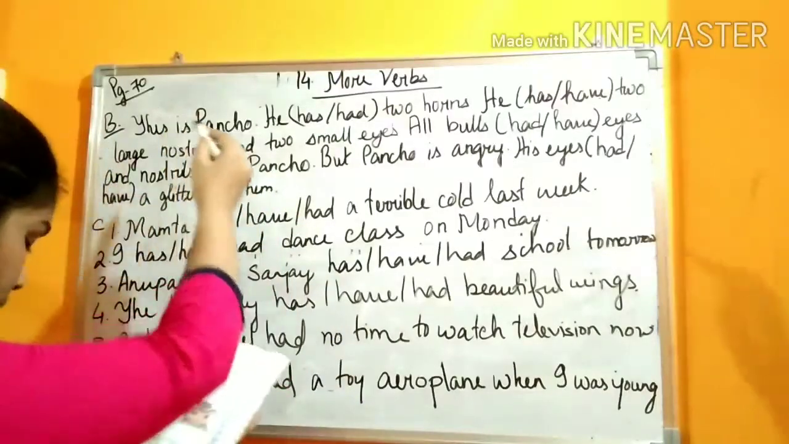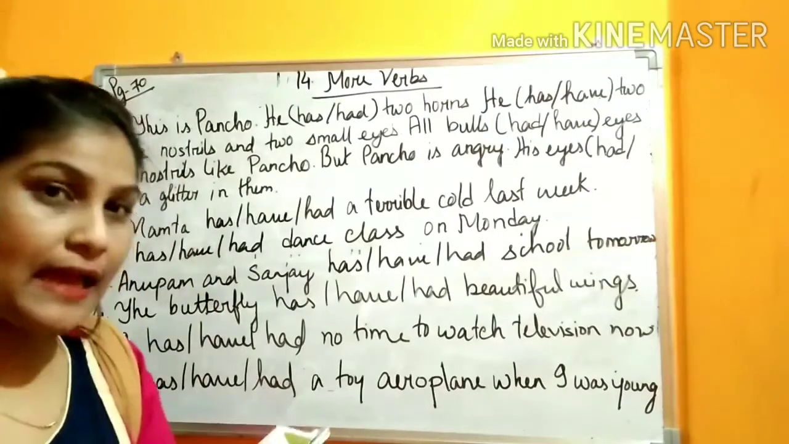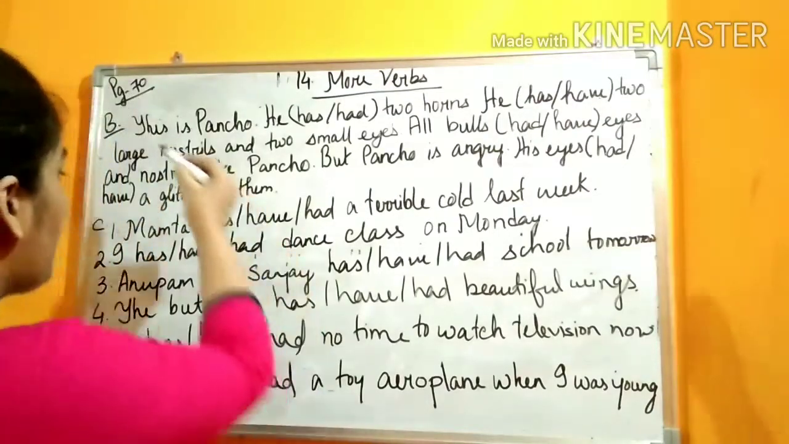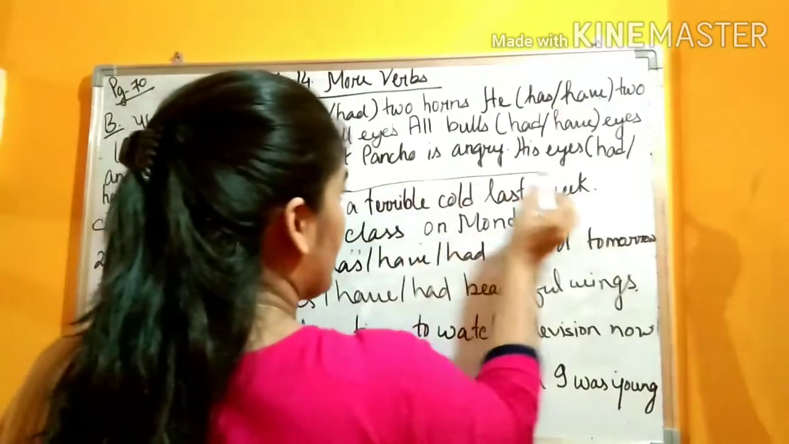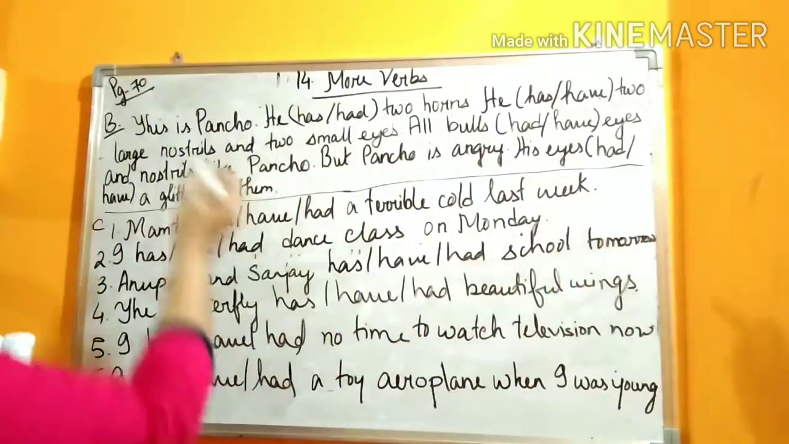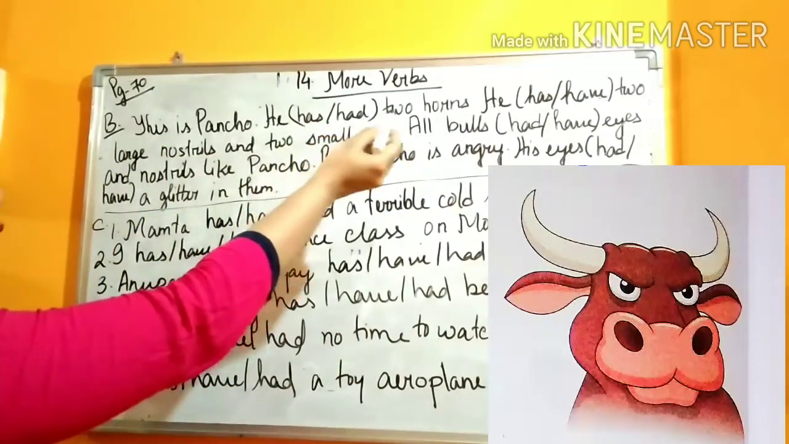Now take out page number 70, B. Choose the correct options and complete these passages. Okay, I have not written the full passage. It is still here. The remaining one will be done by you. See, this is Pancho. He has had 2 horns.